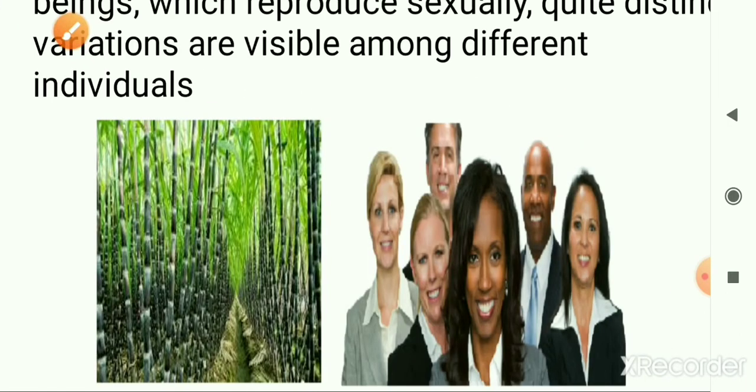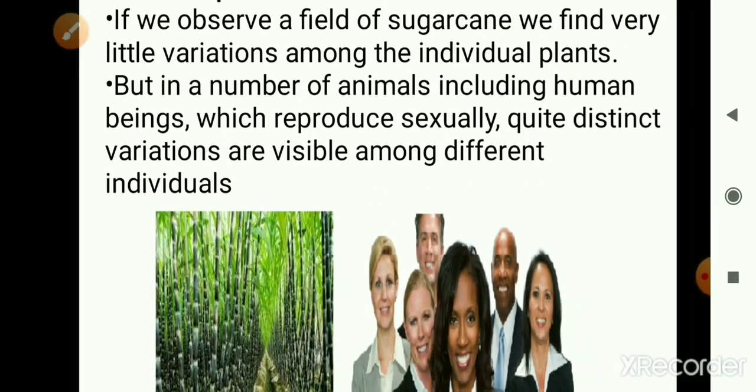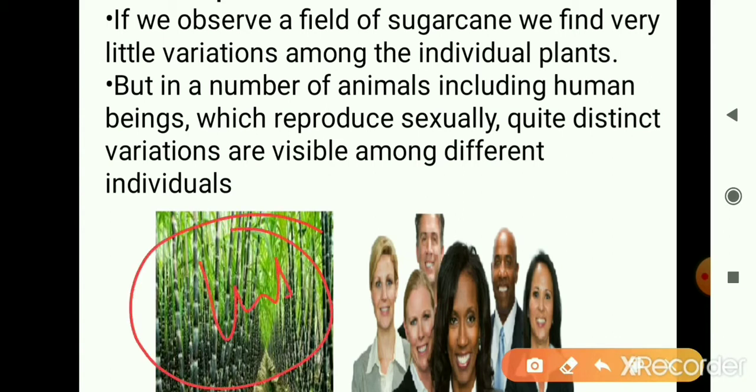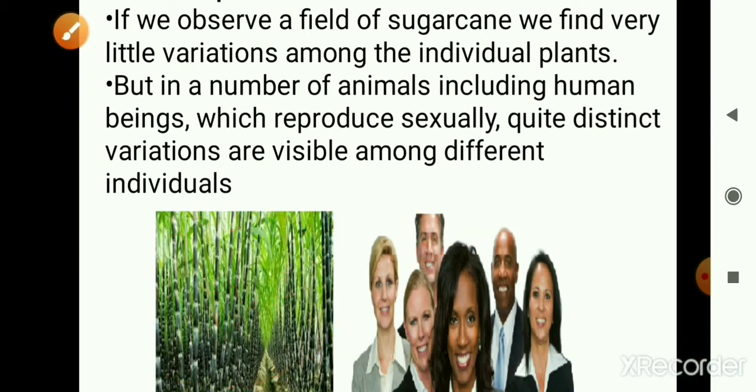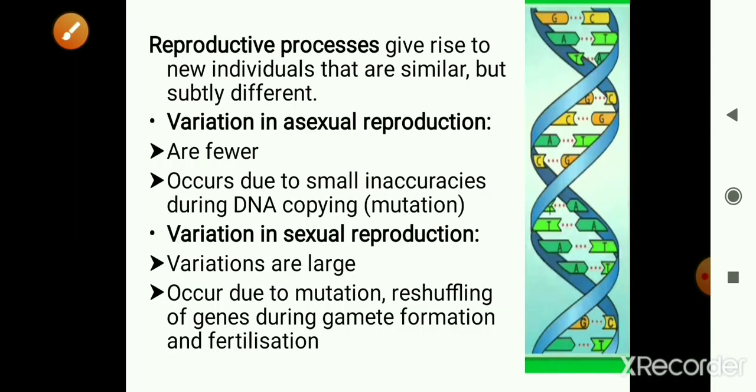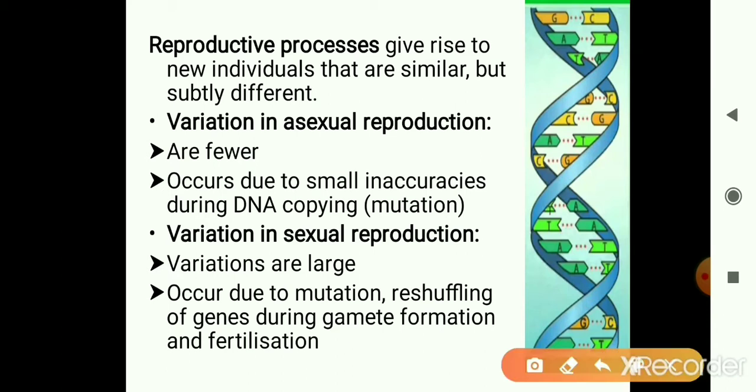So the amount of variation produced, or the amount of diversity that exists in asexually reproducing organisms, is quite less when compared to organisms that reproduce sexually. Now coming to the cause of variation and why there are fewer variations in organisms that reproduce asexually: in asexually reproducing organisms, the variations are only due to the inaccuracies that occur during DNA copying.